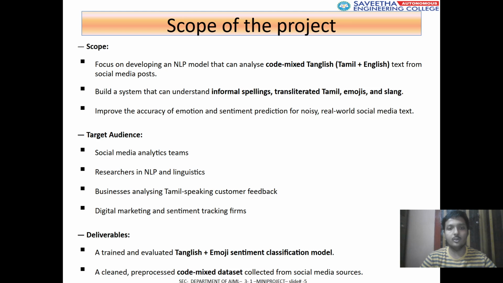Deliverables: a trained and evaluated Tamil plus emoji sentiment classification model, and a cleaned, preprocessed code-mix dataset collected from social media sources.